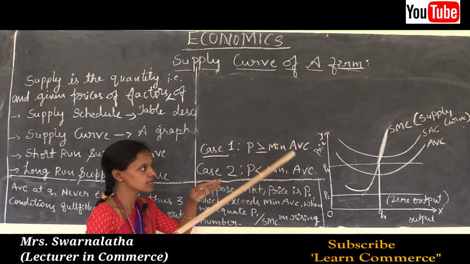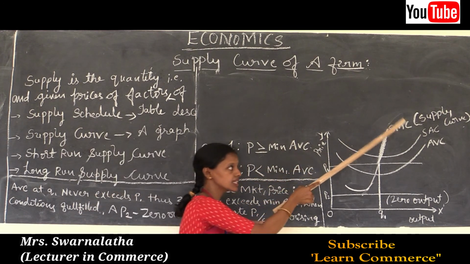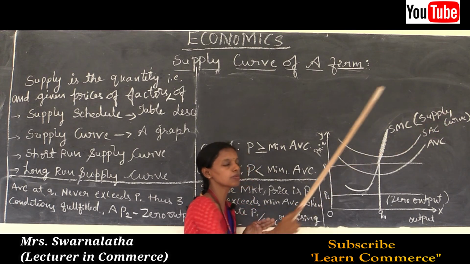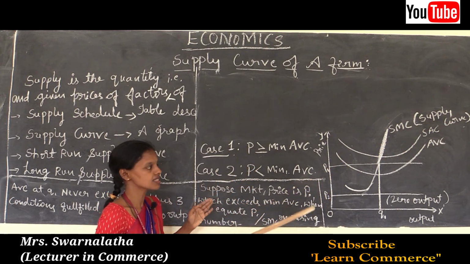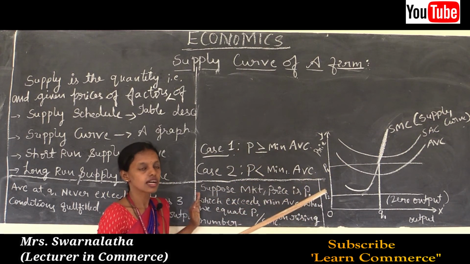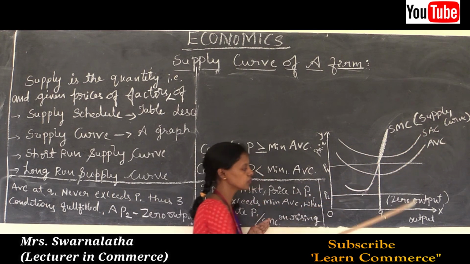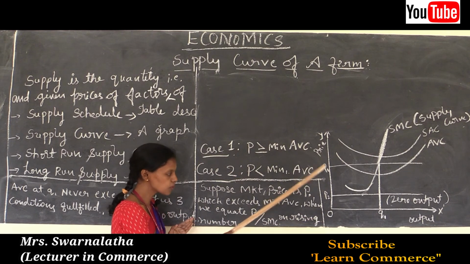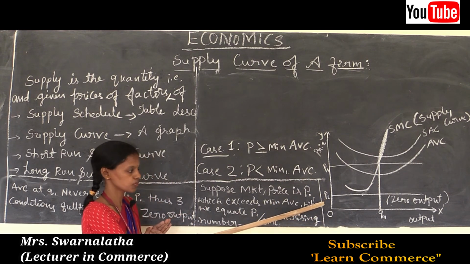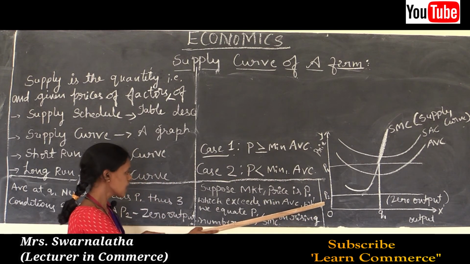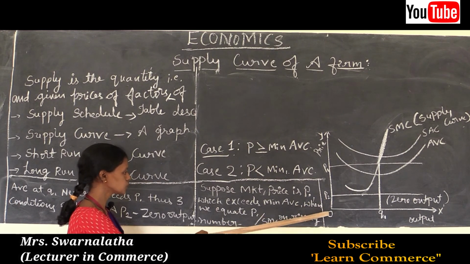Rising part of SMC means when the marginal cost increases, it means increase in the production. When the production increases, supply automatically increases. The short run marginal cost curve is said to be the supply curve of a firm. Suppose market price is P2, OP2.